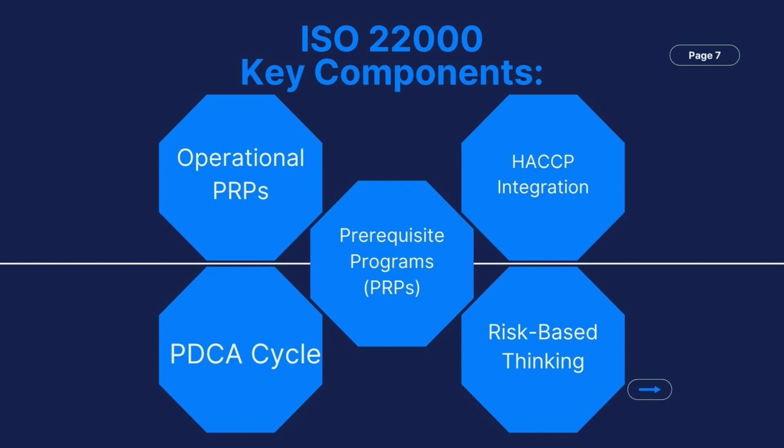It embeds HACCP into a structured system. Number 4 is the PDCA cycle, or the Plan, Do, Check, Act for continuous improvement. Also, the risk-based thinking, which is the proactive hazard prevention. Compared to HACCP, ISO 22000 offers a more holistic framework that can be certified for international trade.